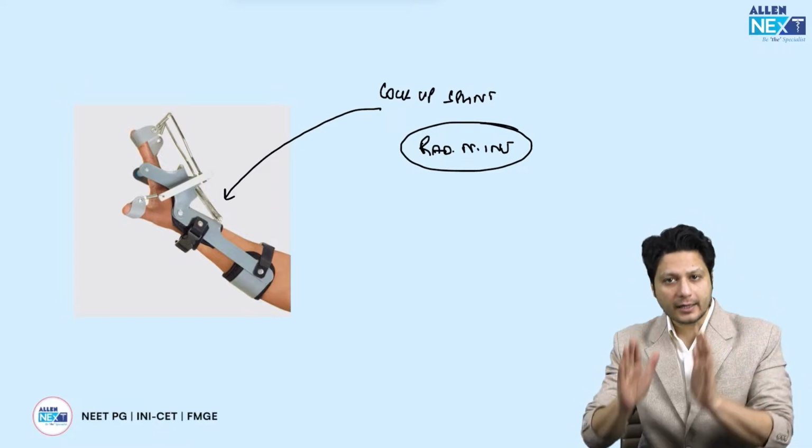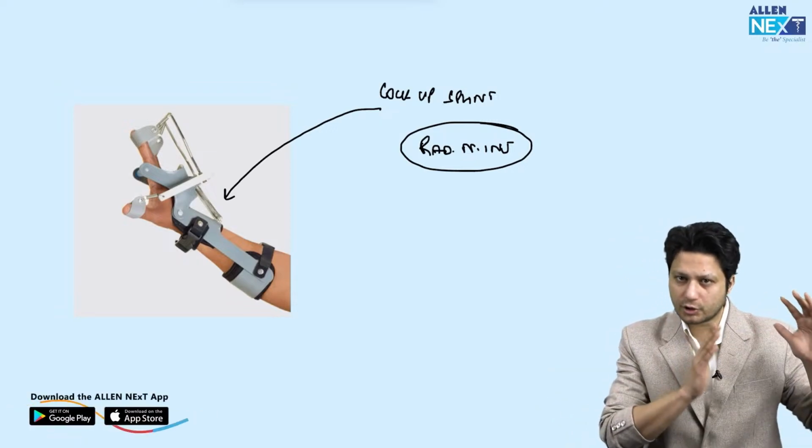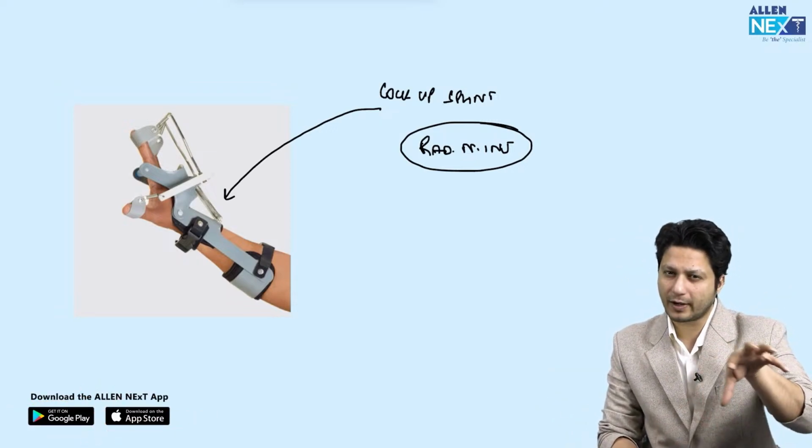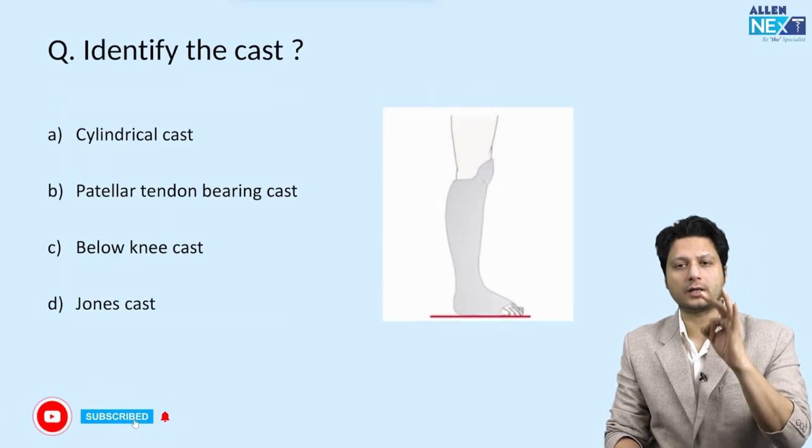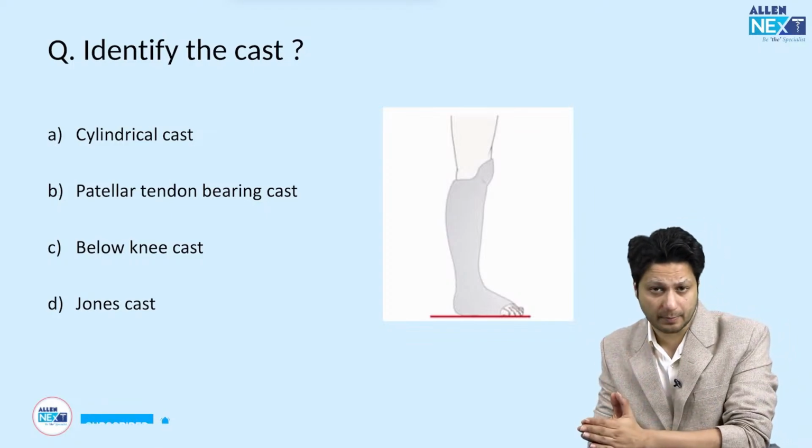One is identification of the brace. First one was tuberculosis. So hopefully you will be able to identify all the braces which are likely to be kept in your examination. Then the third segment of the question is that of a cast application.